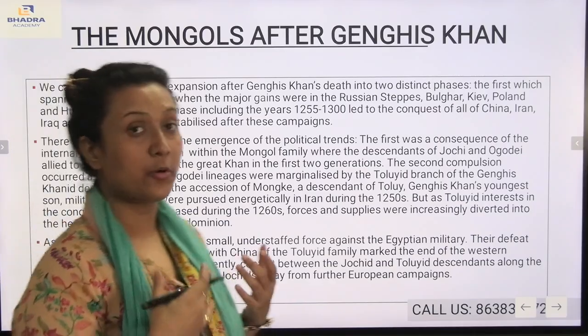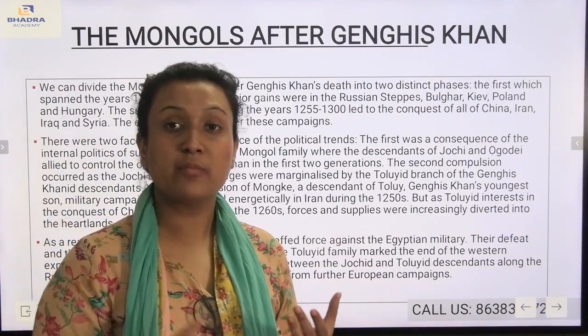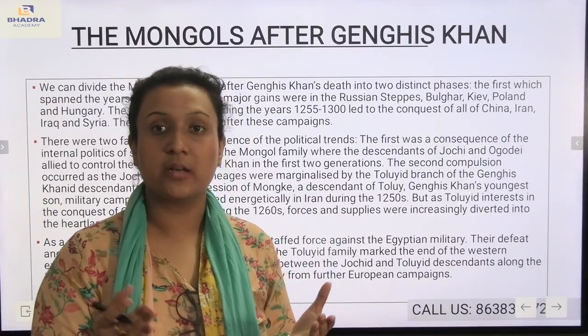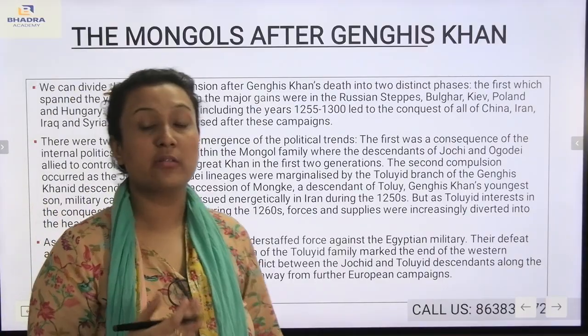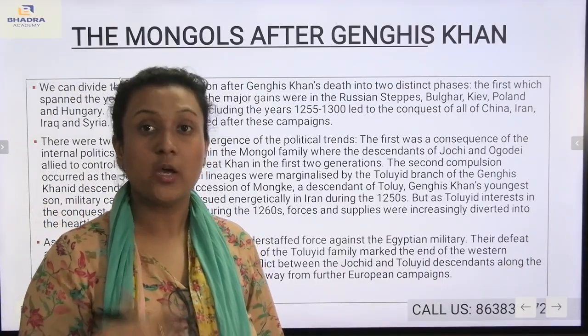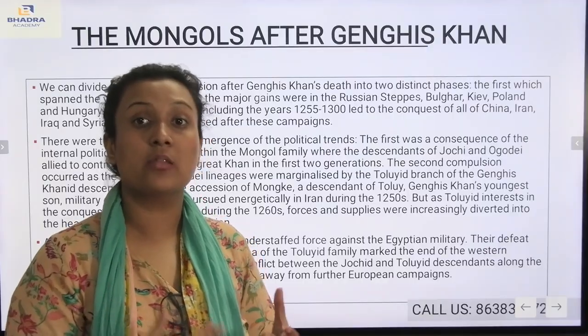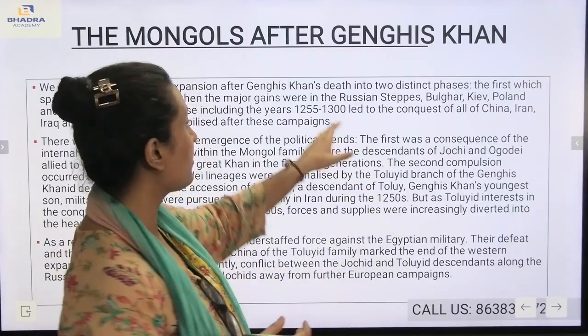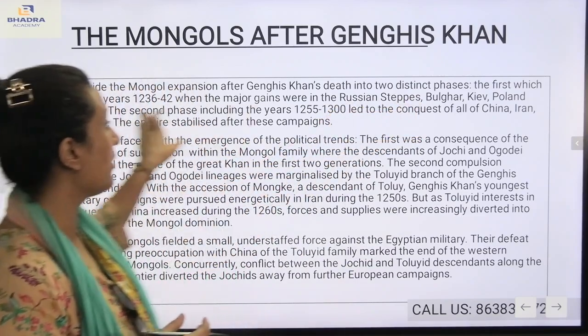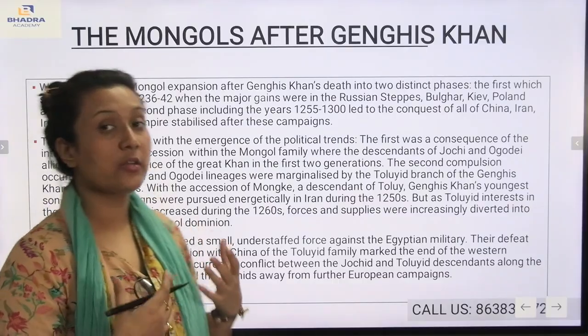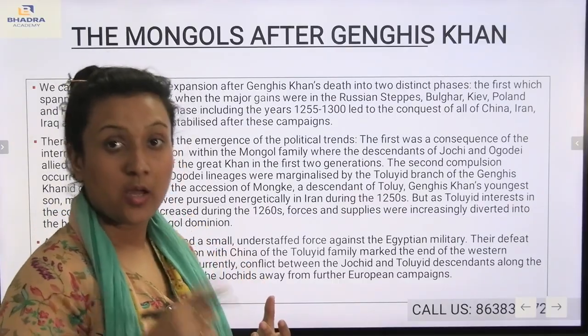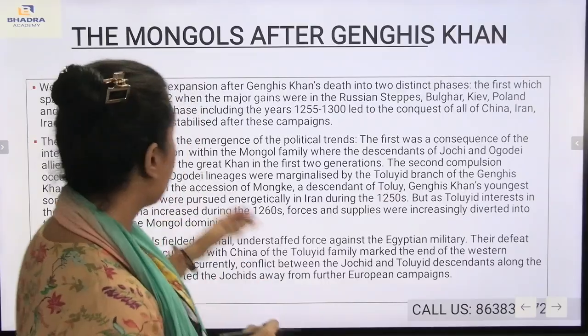Now, the Mongol expansion after Genghis Khan was divided into two phases. The first phase is considered from 1236 to 1242. There was more expansion of the empire, such as the Russian steppes, Bulgar, Kiev, Poland and Hungary. Those were the countries annexed from 1236 to 1242.